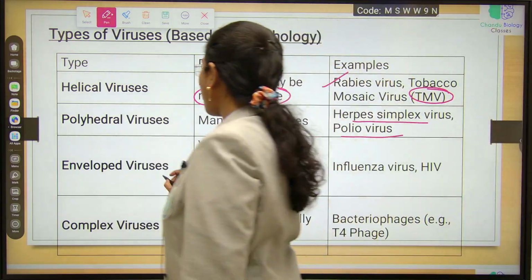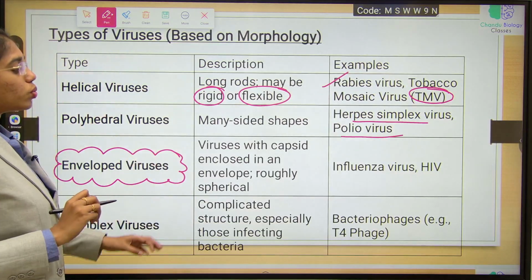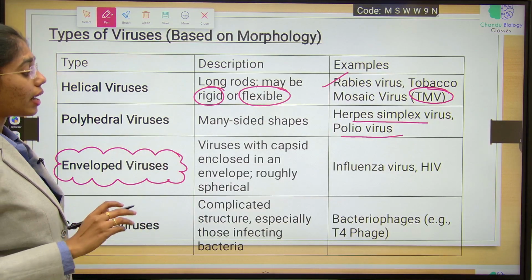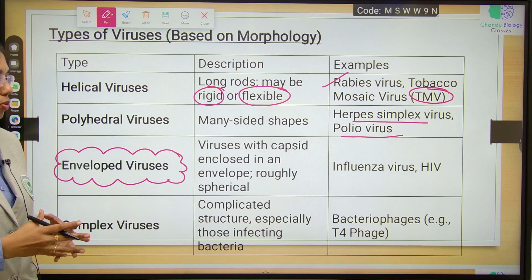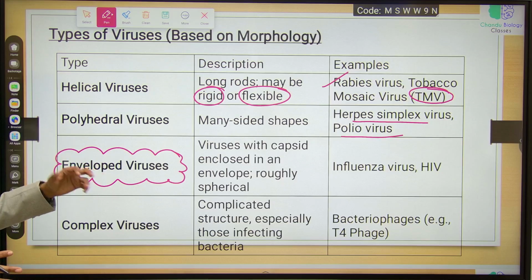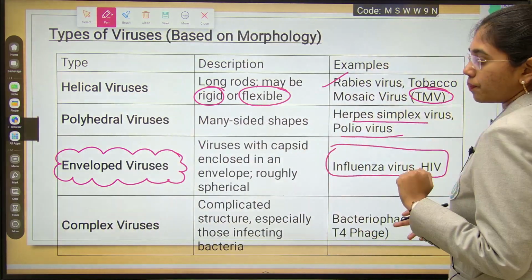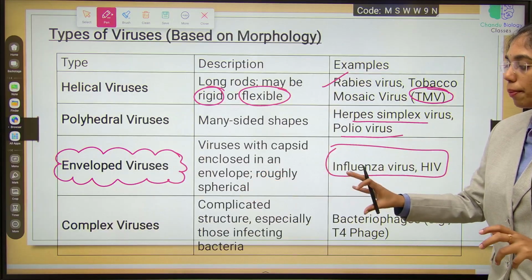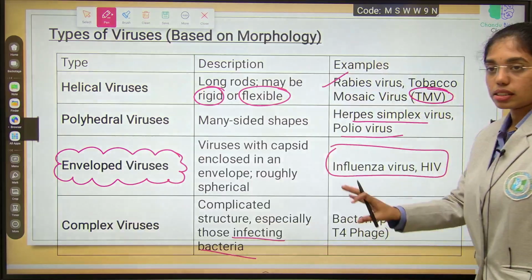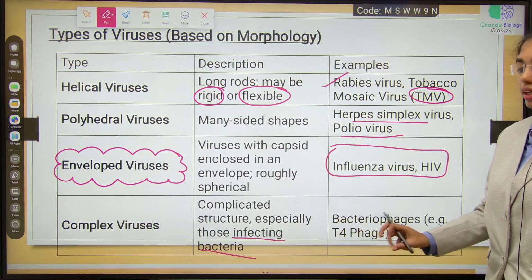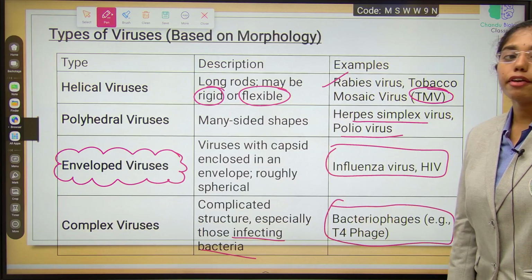Next is enveloped virus. Viruses with a capsid enclosed in an envelope completely. A virus with a protein coat over which the envelope is present. This is roughly spherical. Examples are influenza virus and HIV. Complex viruses are complicated structures, especially those infecting bacteria. Examples include bacteriophages, for example, T4 bacteriophage.